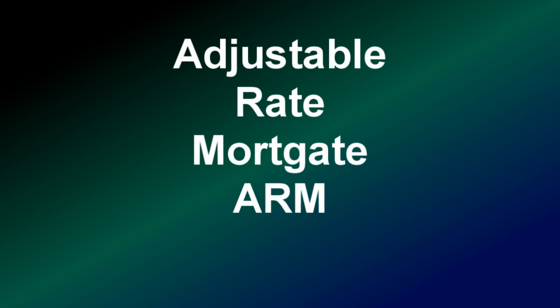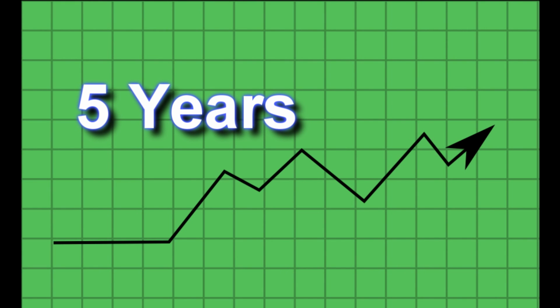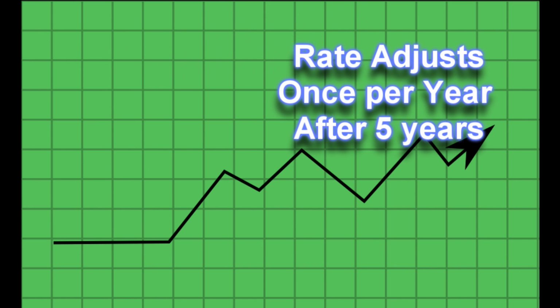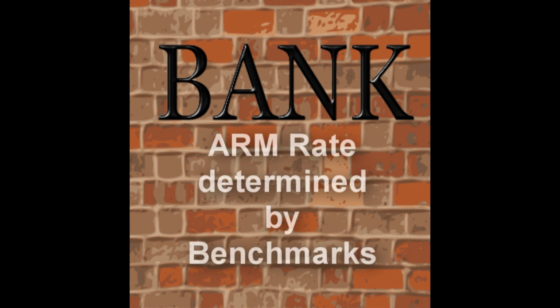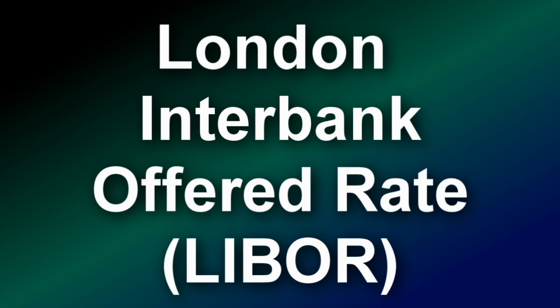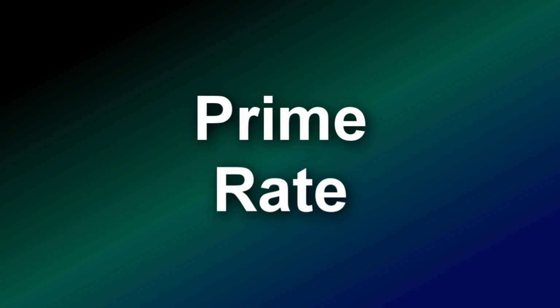The adjustable rate mortgage, ARM, will usually carry a 30-year term but will have a variable interest rate, usually starting after 5 years. Typically, the rate will adjust once a year after that. Banks will use several benchmark indexes to make that adjustment. The most common benchmarks are the London Interbank Offered Rate, or LIBOR, and the prime rate.